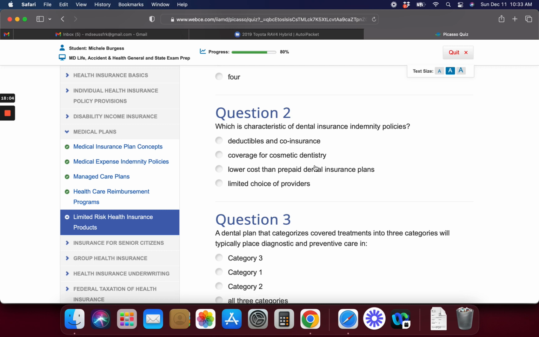Which is a characteristic of dental insurance indemnity policies? The choices are deductibles and coinsurance, coverage for cosmetic dentistry, lower cost than prepaid dental insurance plans, limited choice of providers. I want to say deductibles and coinsurance.